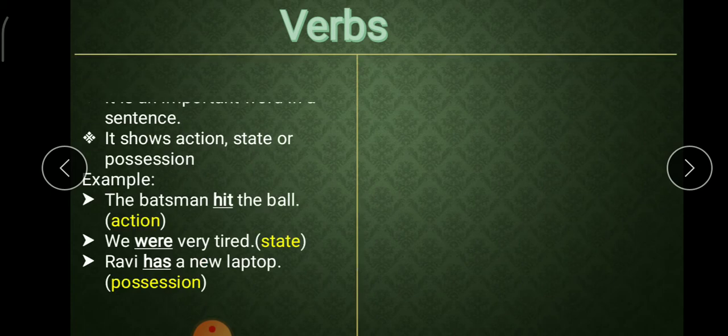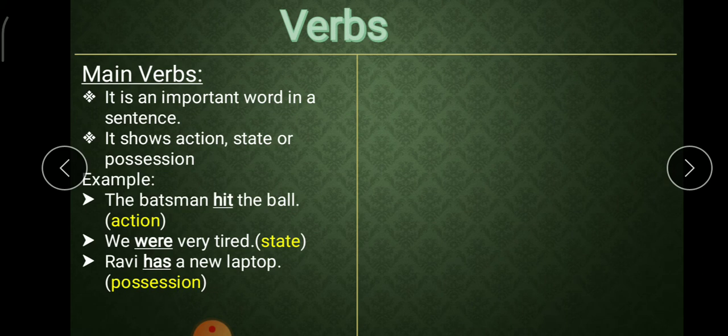The first one is main verbs. It is an important word in a sentence. It shows action, state or possession. Example 1. The batsman hit the ball. The underlined word hit is a verb which shows the action. We were very tired. The verb tired shows the state, how we were feeling and in which state we were at that time.